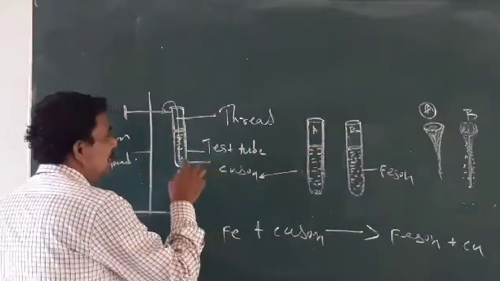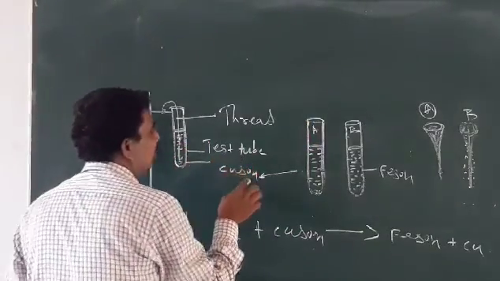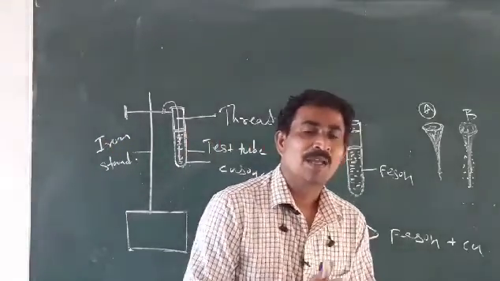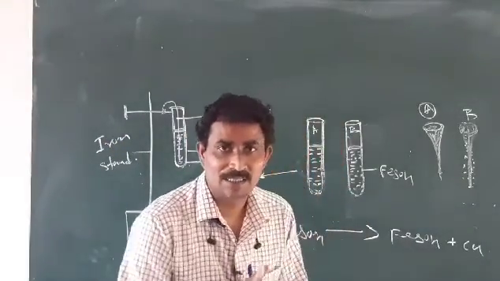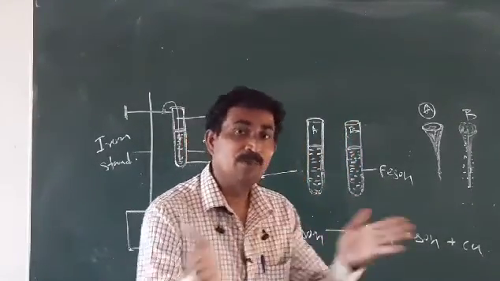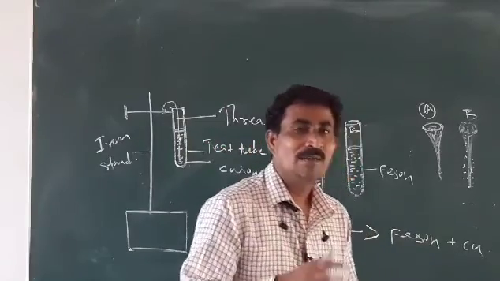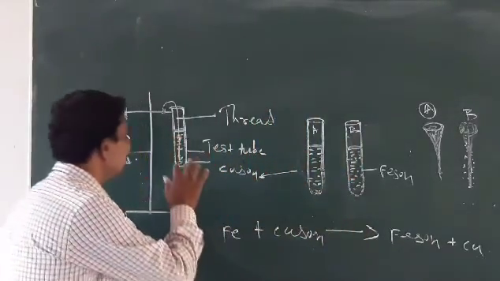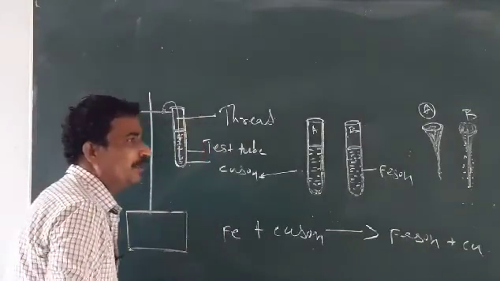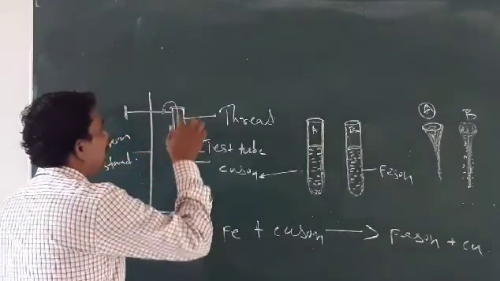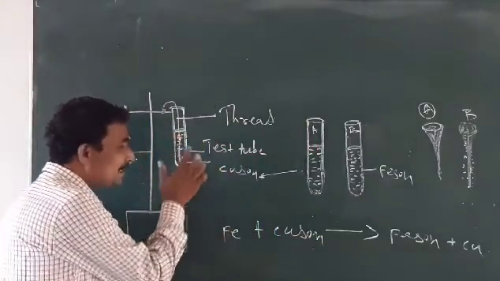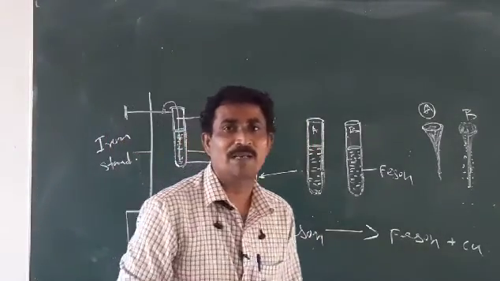Then, after adding the copper sulfate solution to the test tube, take one iron nail. Rub it with sandpaper to remove the outermost dust layer and clean the iron nail. Take a thread and use it to hang the iron nail in the test tube. This reaction needs some more time.